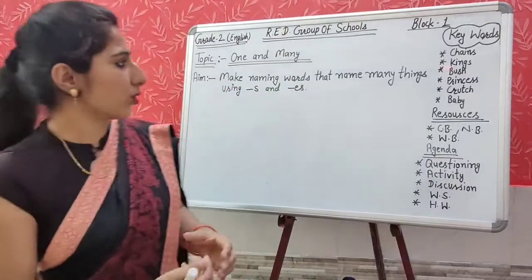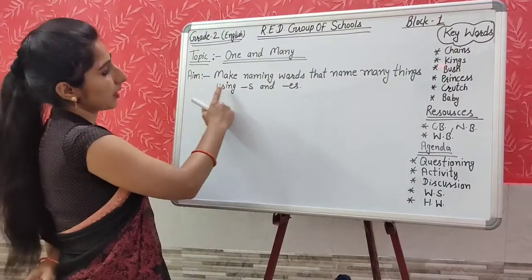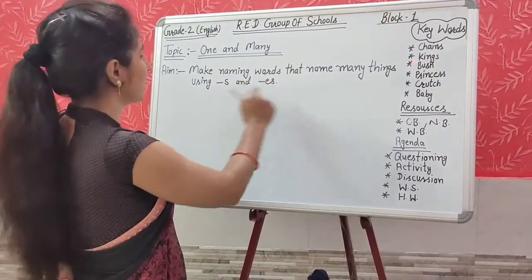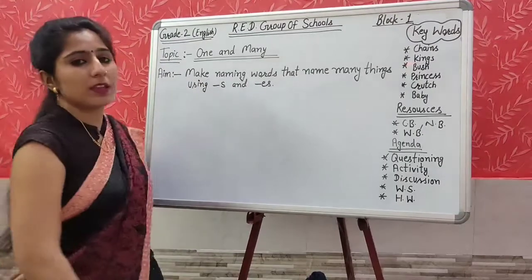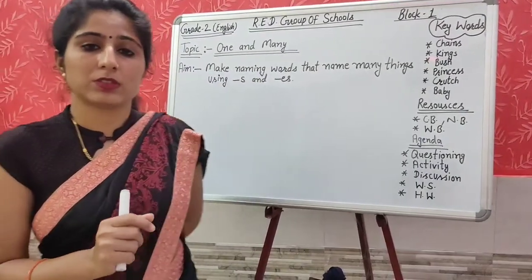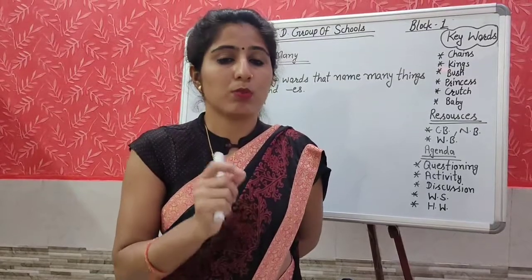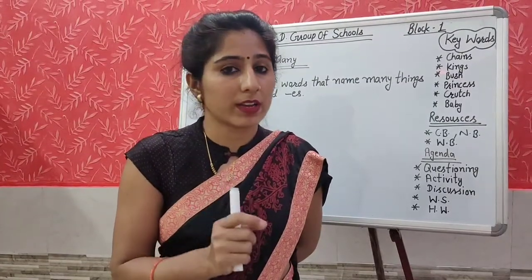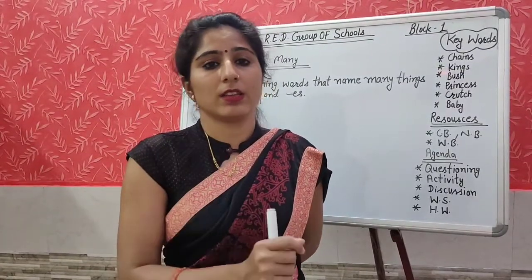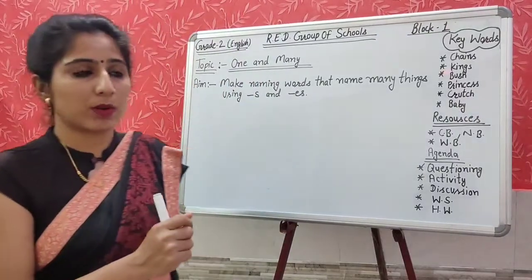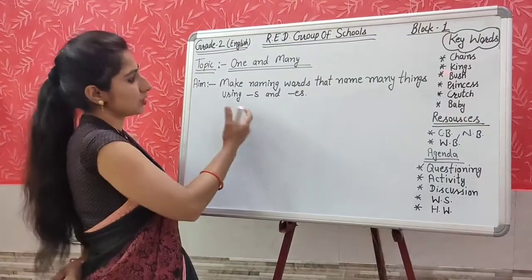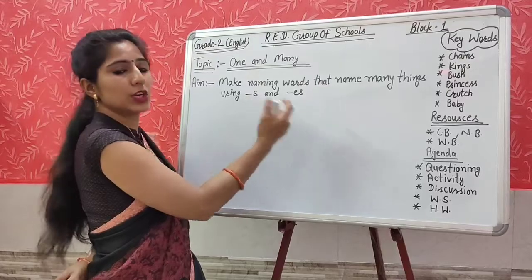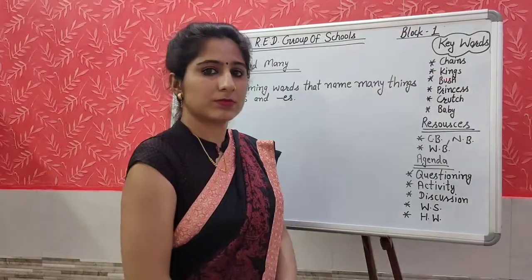So today we are going to make naming words that name many things using S and ES. The naming words which show more than one thing often end with S and ES. So today we are going to learn how to change one name into many.